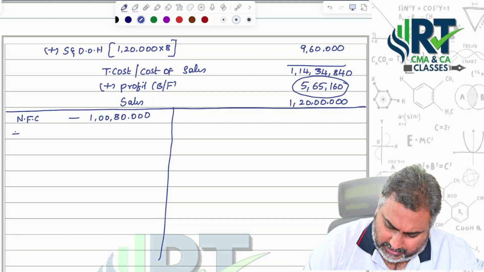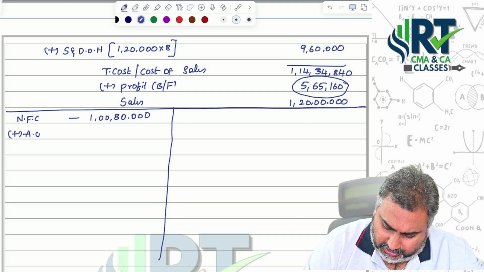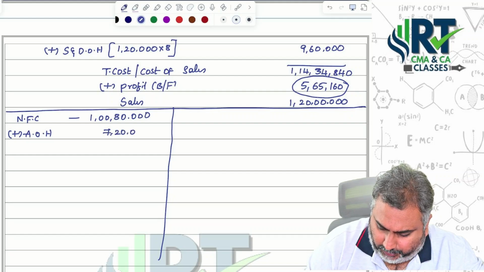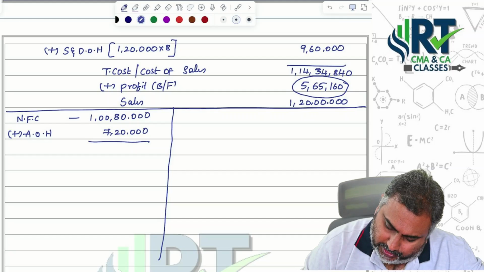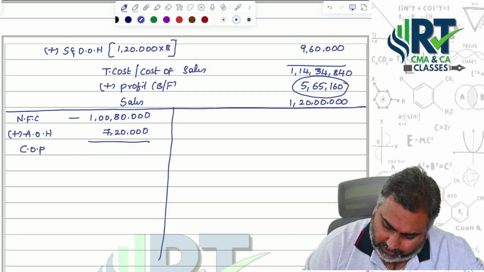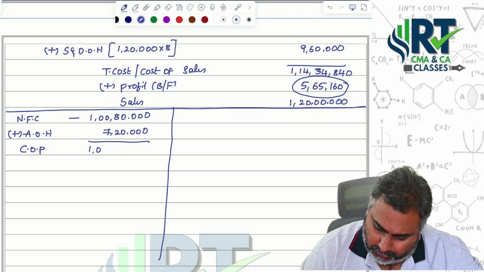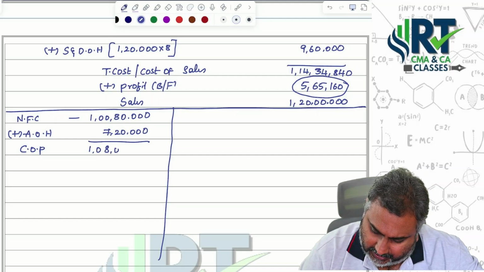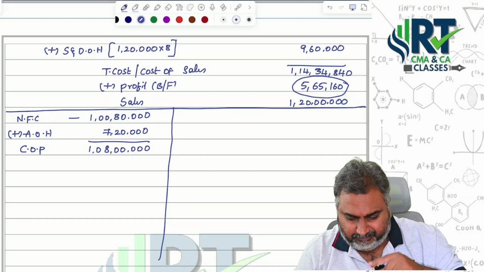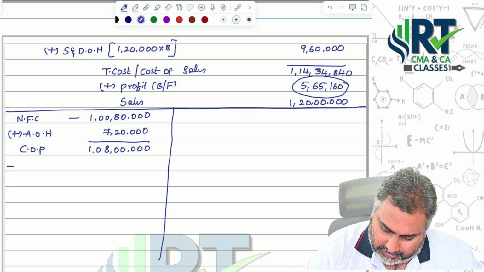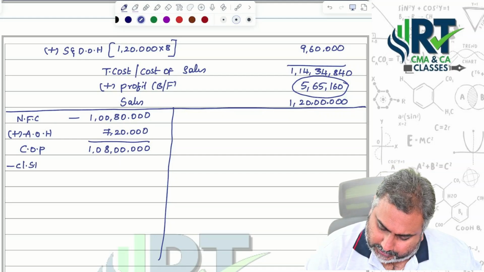For this, add administrative overheads 7,20,000. Then you will get cost of production, 1,08 lakhs. Correct, sir? 1,08 lakhs. Less closing stock of finished goods.